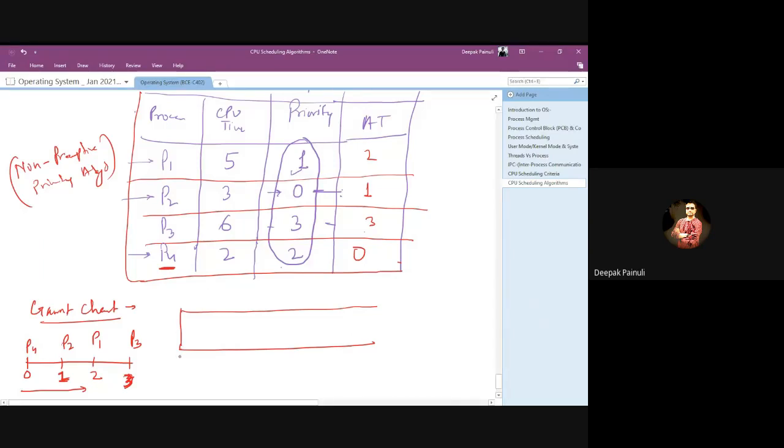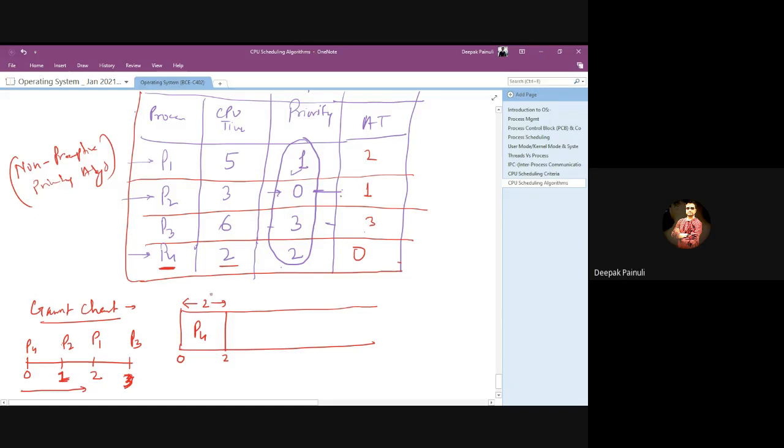So at time t0 P4 is given the chance. P4 will run for 2 seconds, and at timestamp 2 it will terminate. Here we haven't considered priority because it is the only process in the system at that time.